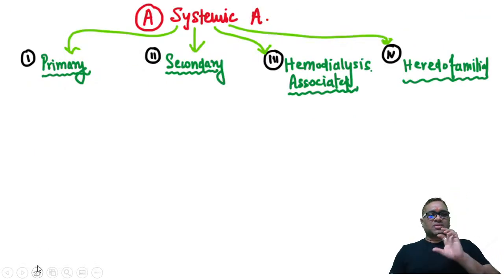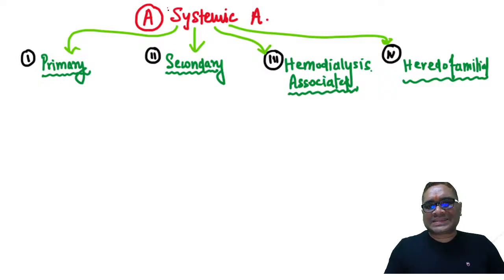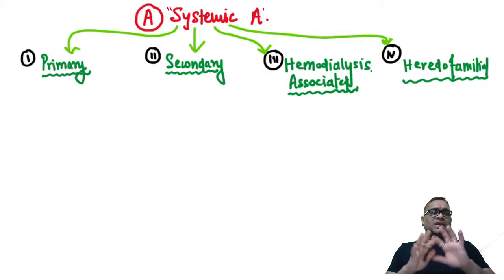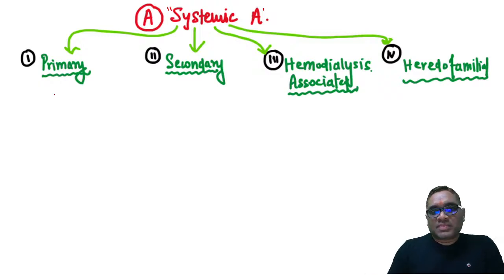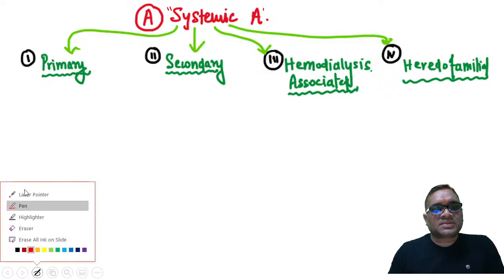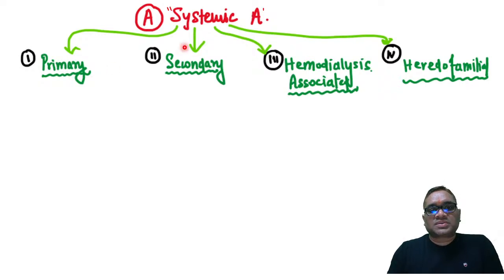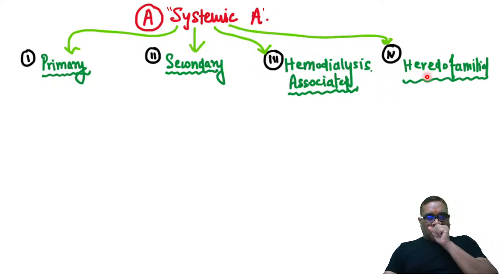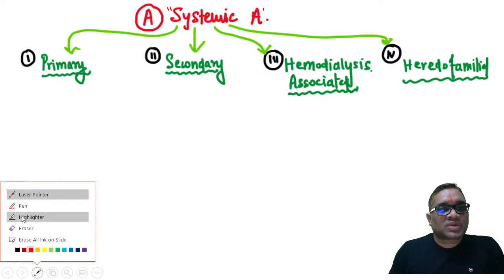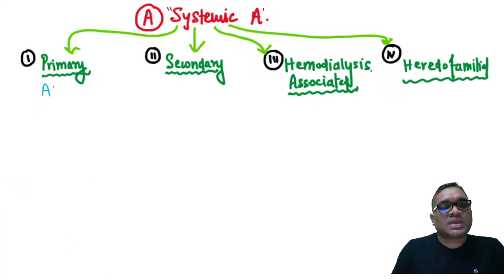So here I will be telling you an important point about amyloidosis. Systemic and localized amyloidosis, we can divide into systemic and localized. Systemic amyloidosis can be of 4 types, right? As you can see in this picture: primary amyloidosis, secondary amyloidosis, hemodialysis, and heredofamilial, right? Primary amyloidosis. I'll brief you because many questions are framed from here. Primary amyloidosis will be AL type.